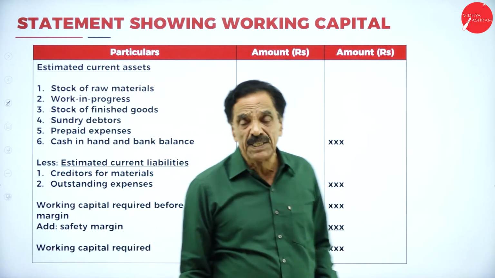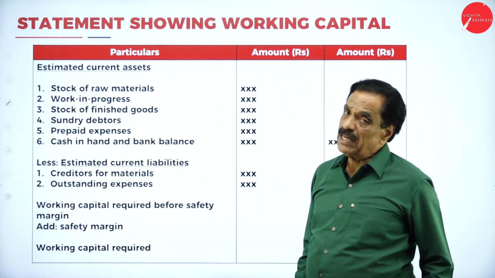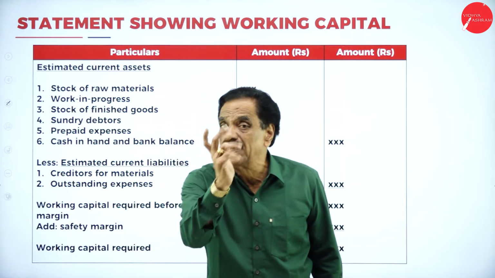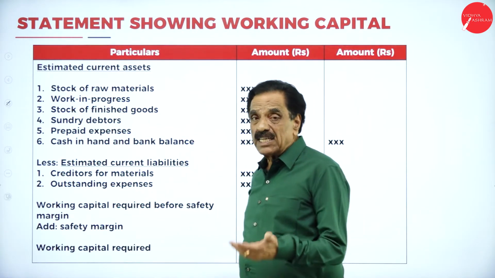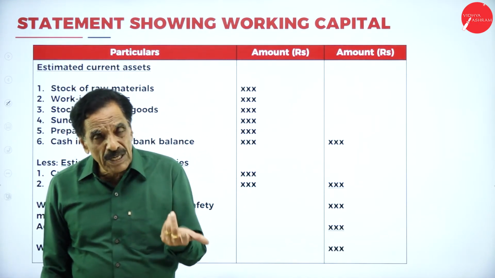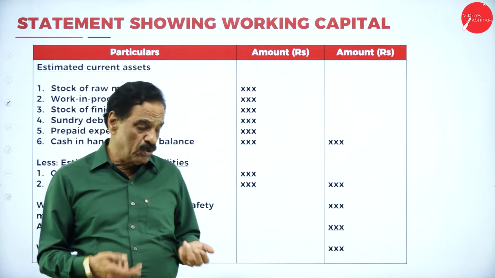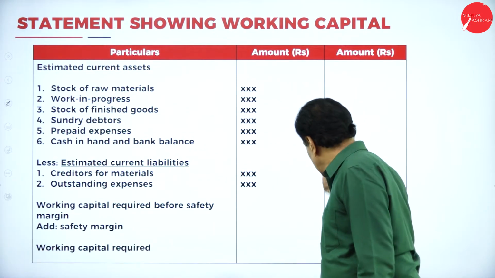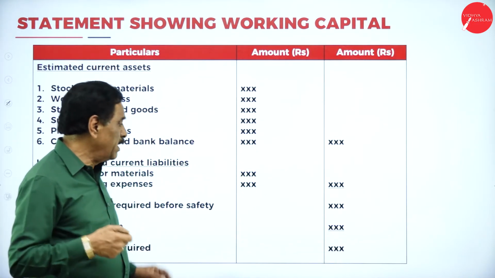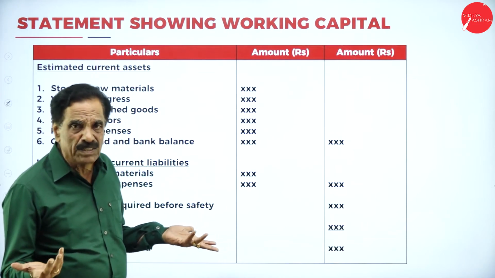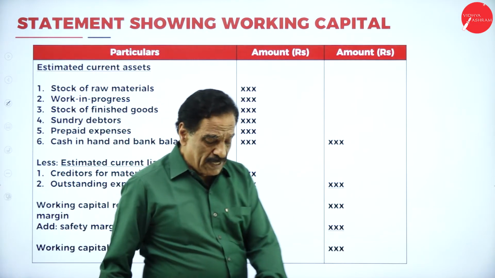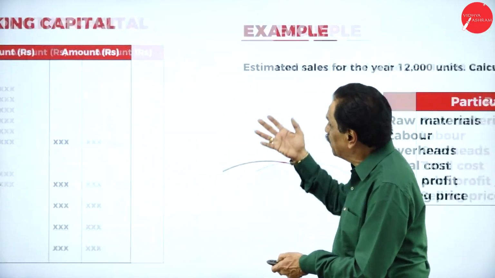Then go with the current liabilities. Creditor for material: when material is purchased, credit may be 1 month or 2 months. Then outstanding expenses: it may be outstanding wages, outstanding manufacturing expenses or outstanding overhead, whatever the problem says, you work out. Then add the figures and deduct. This is the working capital required. Every company has to keep at least 10% margin, but as per the problem they do not keep any margin at all, so it is nil. The total will be the working capital required. The same has been worked out. I'll show you.